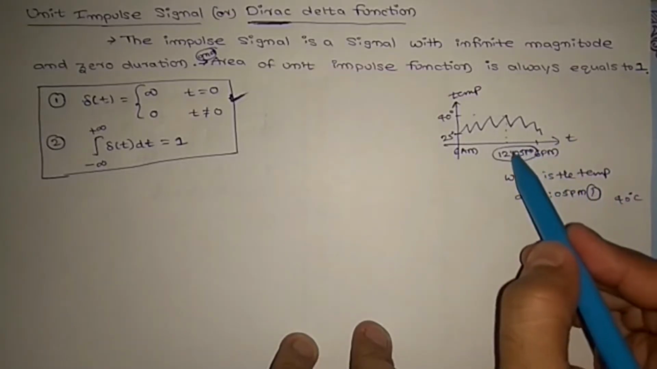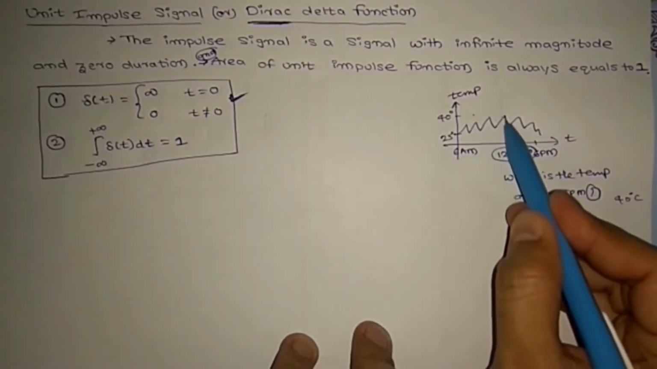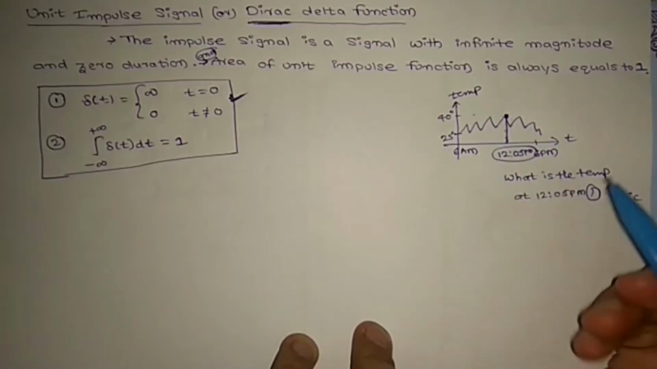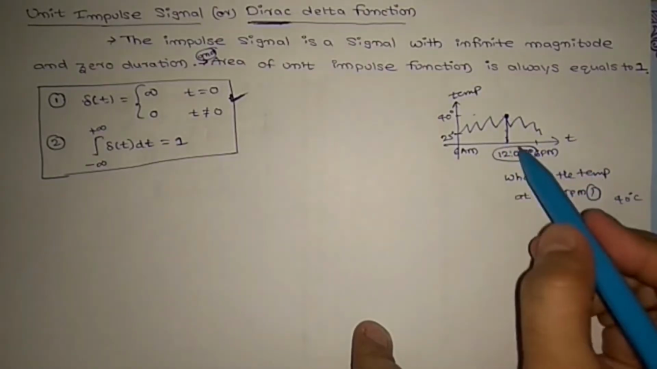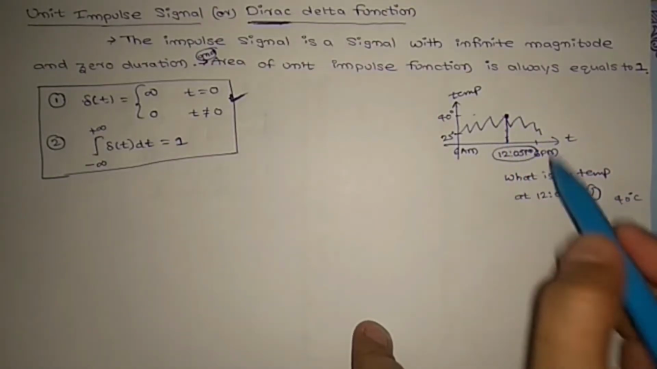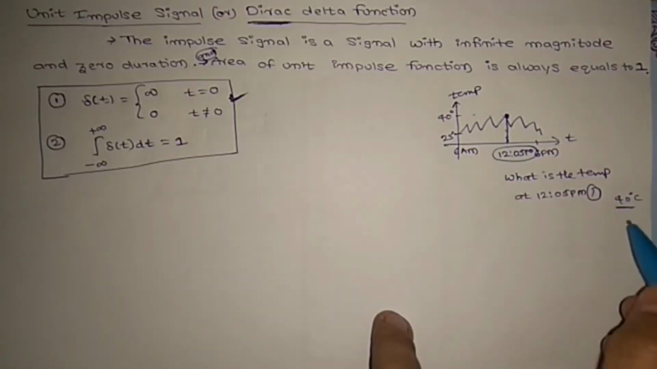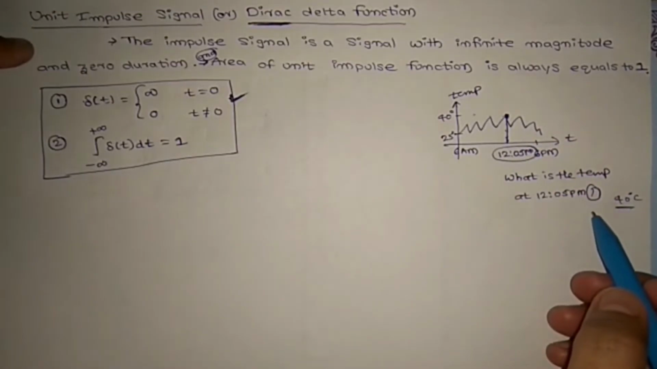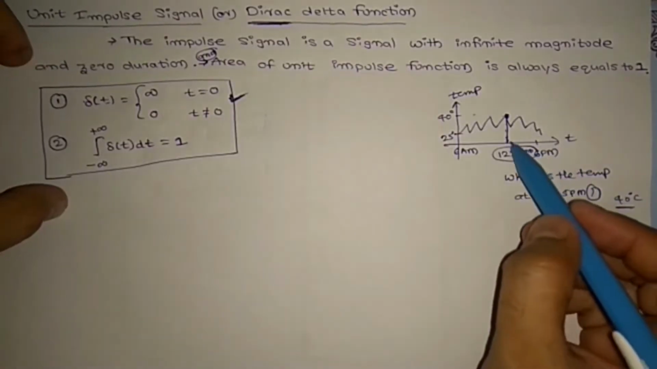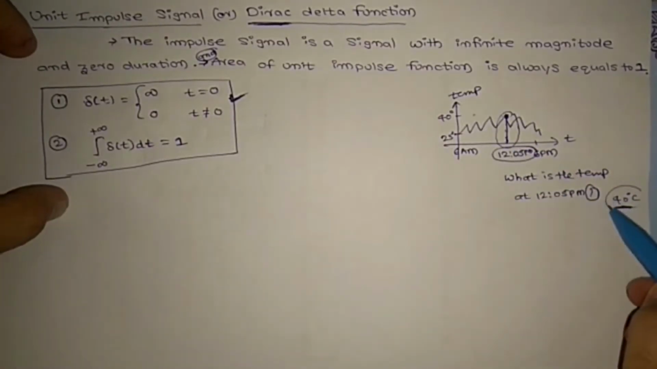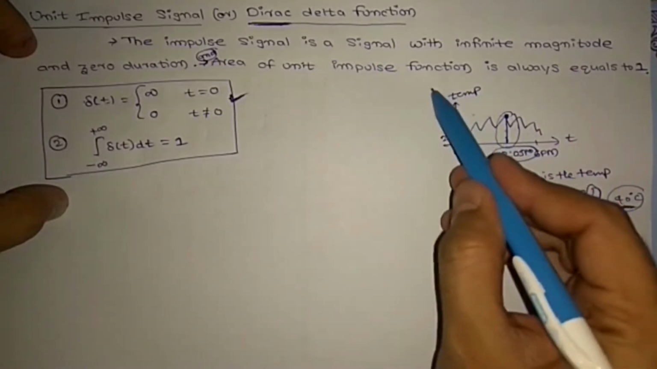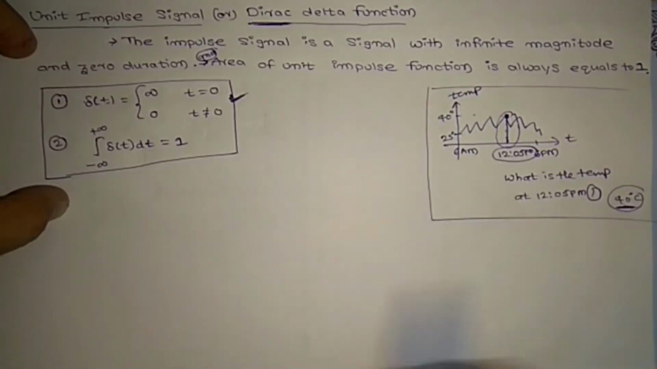But how will the system point out this point? How will the system get this point? How does the computer identify this point? Through the unit impulse signal you can fetch it. Got it? So let's see how it works.